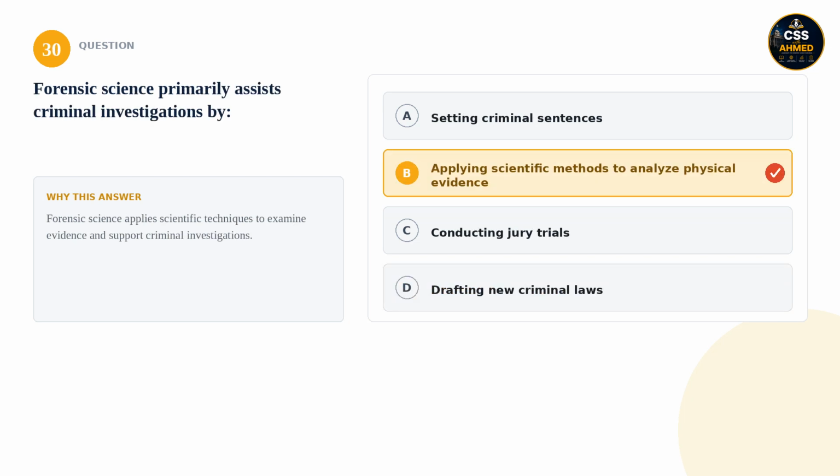30. Forensic science primarily assists criminal investigations by: is it setting criminal sentences, applying scientific methods to analyze physical evidence, conducting jury trials, or drafting new criminal laws? The correct answer is applying scientific methods to analyze physical evidence. Forensic science applies scientific techniques to examine evidence and support criminal investigations.